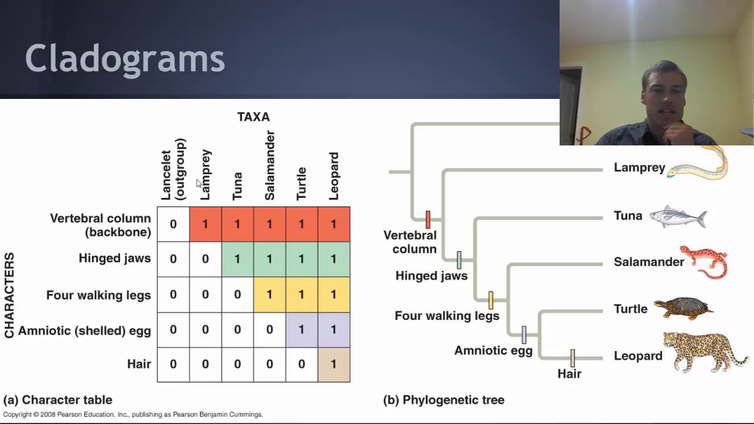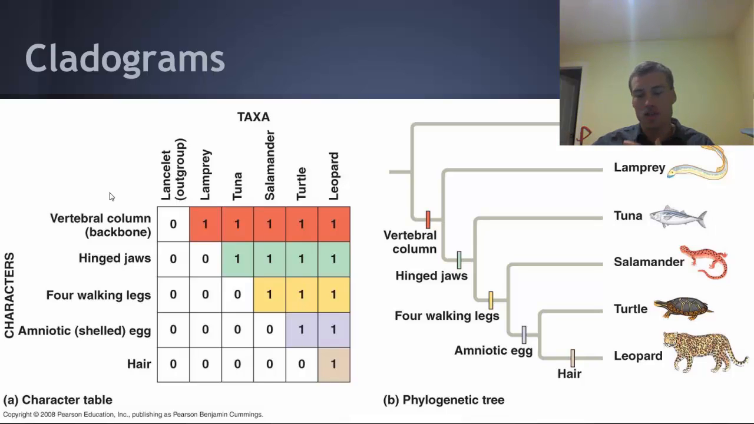So here is an example of a cladogram that has been put together. You can see that the lancelet does not have any of those characteristics, and so it is considered the outgroup. It is not a part of the rest of the clade. We then have lamprey, which have the vertebral column. However, they don't have any of the other characteristics. And you can see how we are splitting apart the group based on each of its characteristics. We could consider each of these a different clade. So all of the organisms that have hinged jaws could be considered a clade. All of the organisms that have four walking legs would be considered a clade.